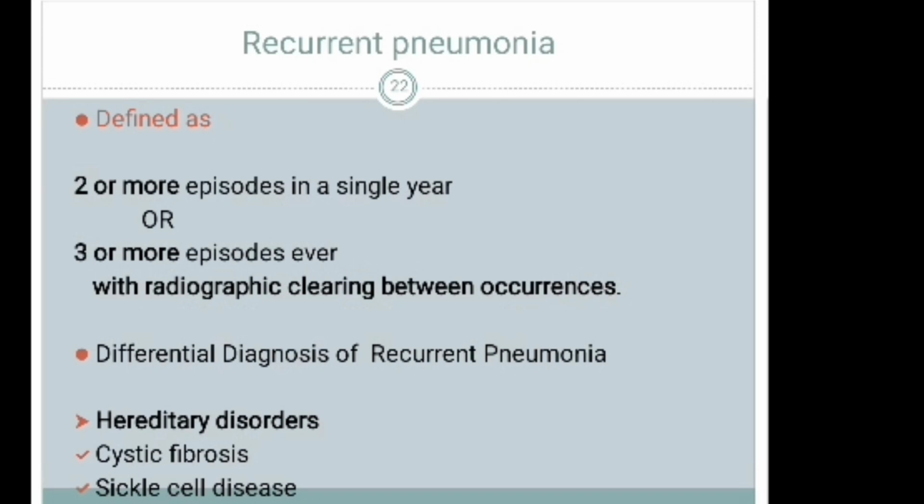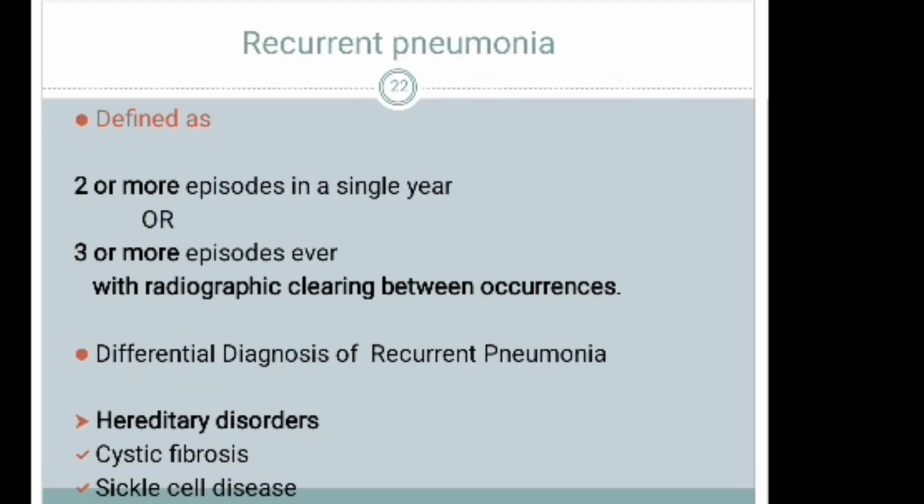Recurrent pneumonia. What is recurrent pneumonia? We say it is two or more episodes in a single year, or three or more episodes, with radiographic clearing between occurrences.